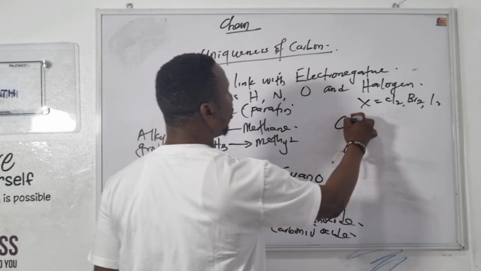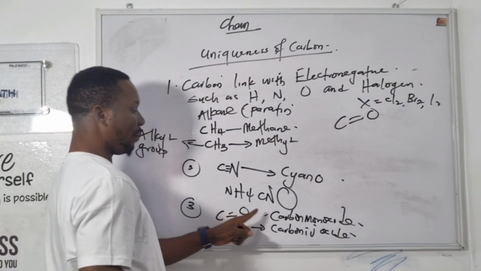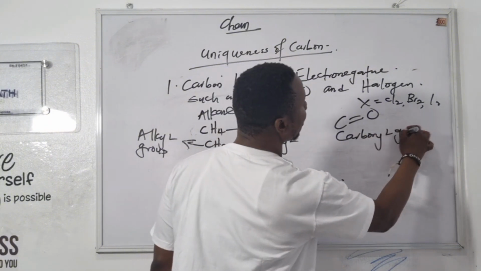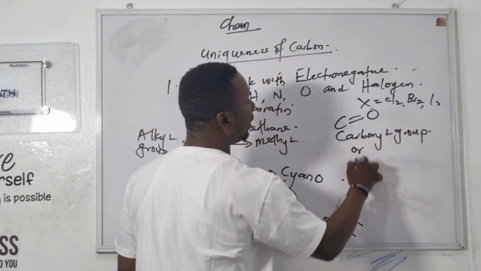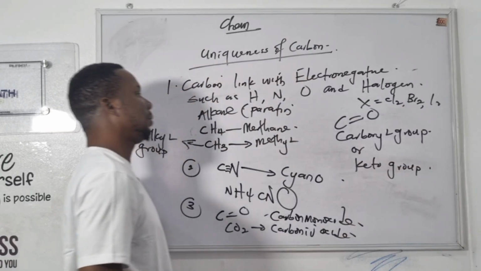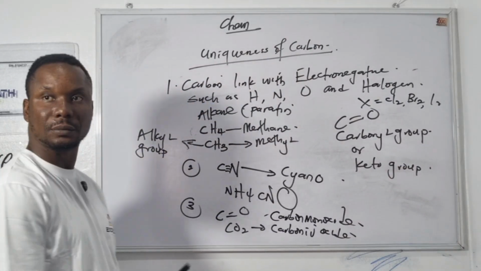Although whenever you see CO in organic chemistry, it's not called carbon monoxide, it's called carbonyl. Carbonyl groups, or you can also call it the keto groups. So let me repeat myself again.